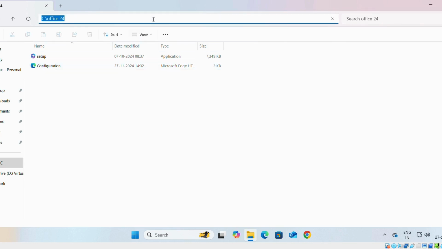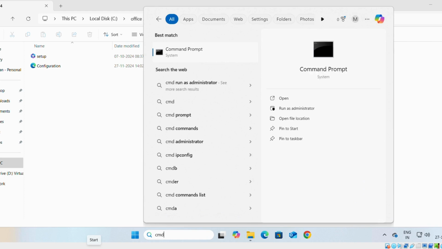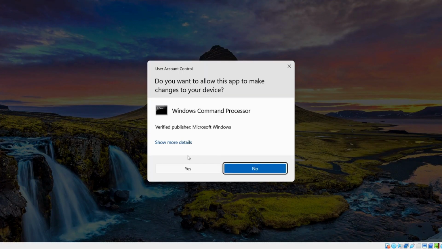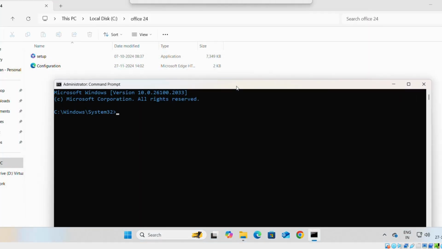Now we will start the second step, which is installation. For the installation, we will click on this address bar and copy this address. Once we copy it, we will search for cmd, command prompt. Here we have to run it as administrator. We will say yes. First we will write cd for change directory and paste the address.